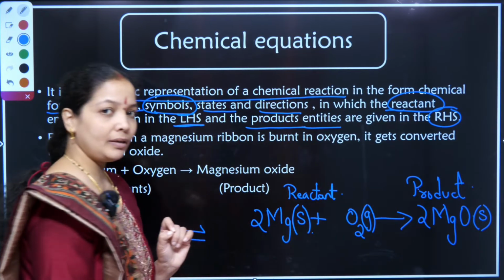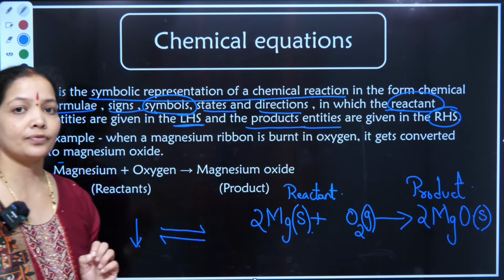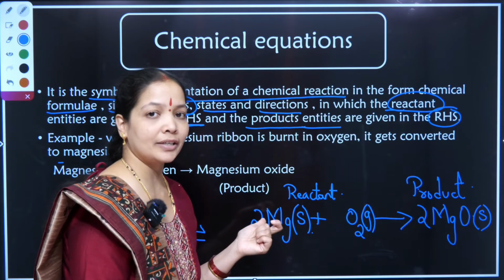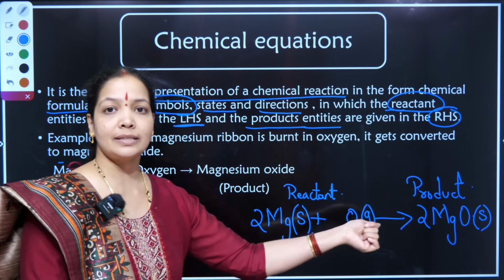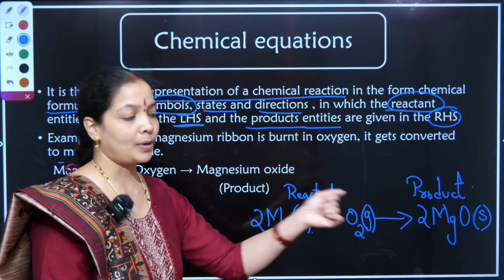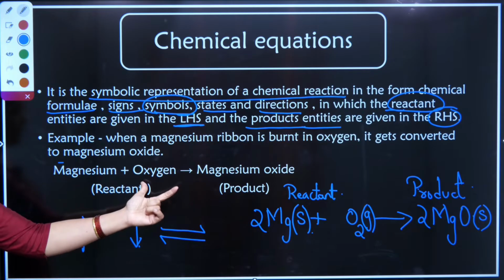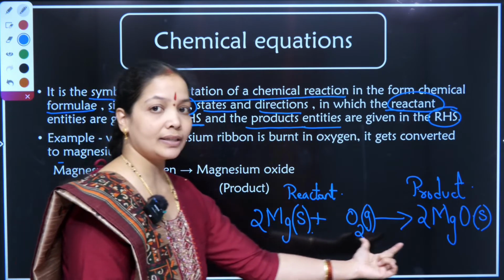So by simply analyzing the knowledge on the type of matter, whether magnesium has a solid state of matter, liquid state of matter or gaseous state, I can easily write the symbolic representation in a proper format. So here magnesium combining with oxygen to give magnesium oxide is represented symbolically.